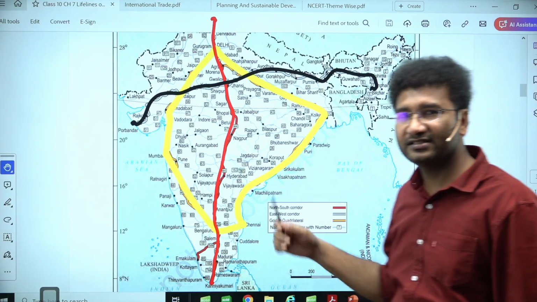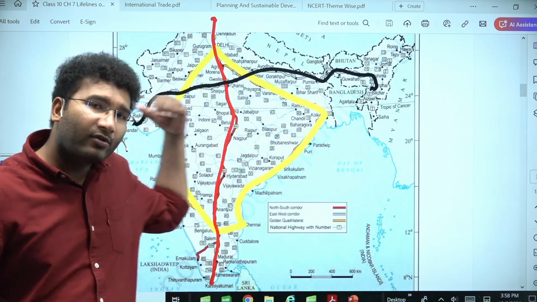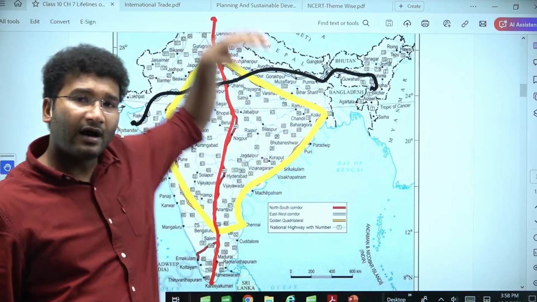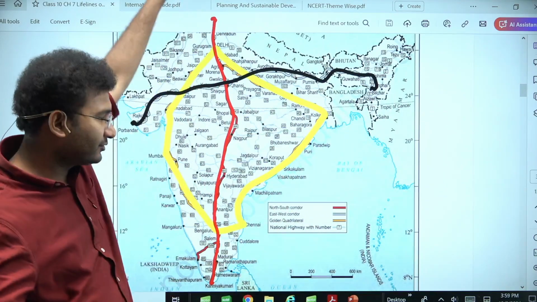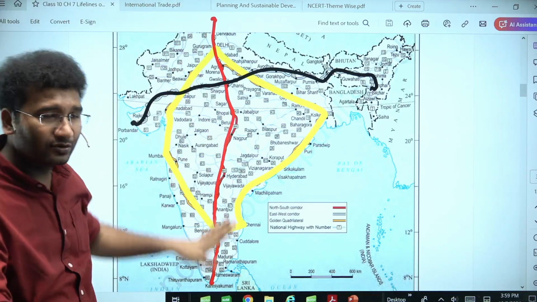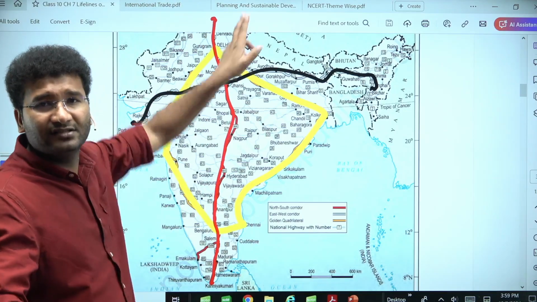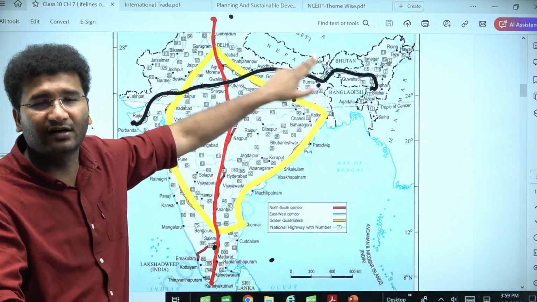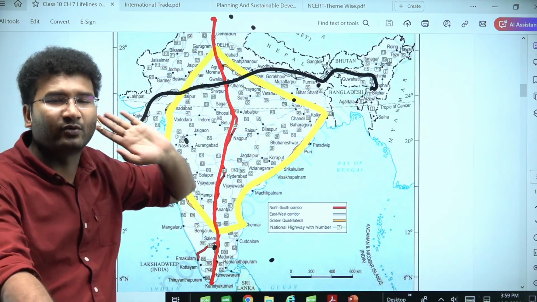This is your east-west corridor. So Porbandar to Silchar is your east-west corridor, right? Amritsar to Kanyakumari, or else Kashmir to Kanyakumari, is the north-south corridor. Golden Quadrilateral is Delhi, Mumbai, Bangalore, Chennai and Kolkata to Delhi. This is what the Golden Quadrilateral is.